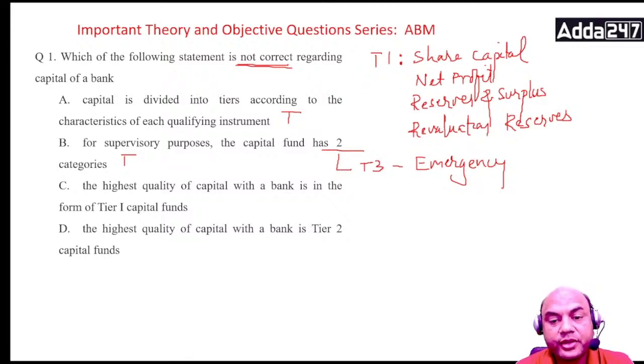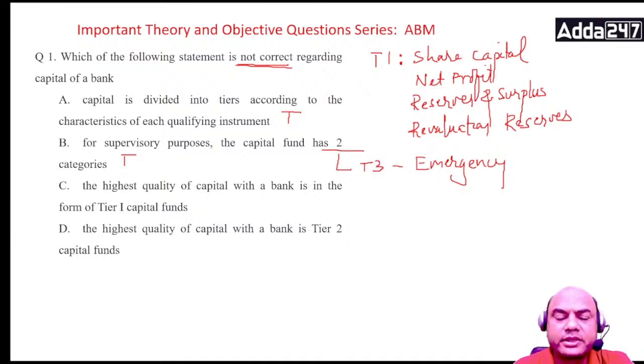Move on. What is the correct answer now? This is true, this is true. Now the problem is only over here, and you want the false one, the not correct one. So tell me, what is the correct answer? Is the highest quality of capital Tier 1 or Tier 2? I'll ask you a simple question.